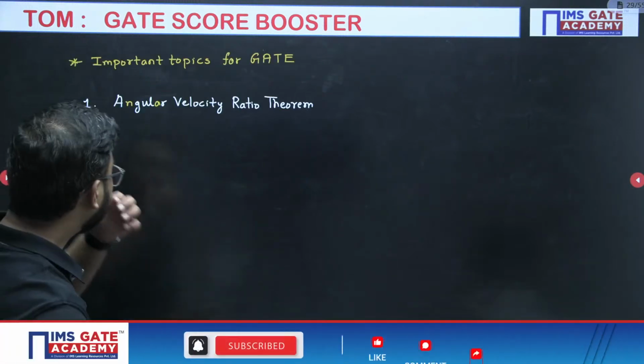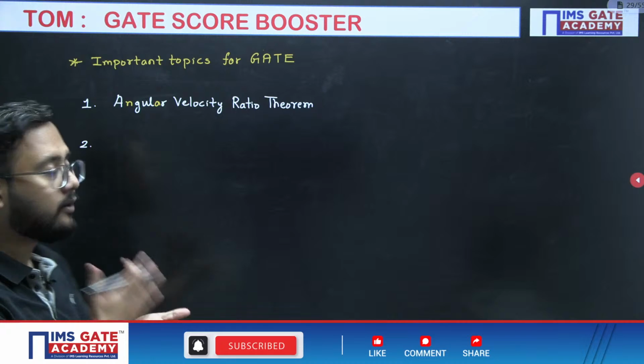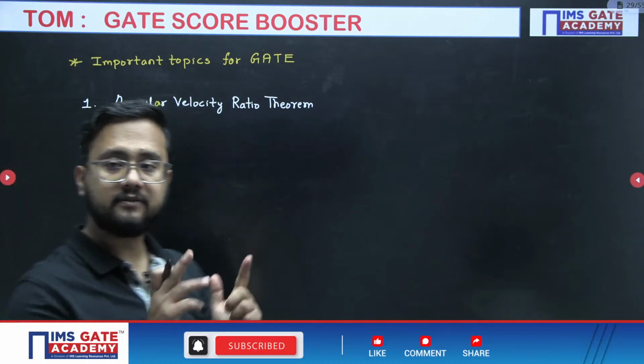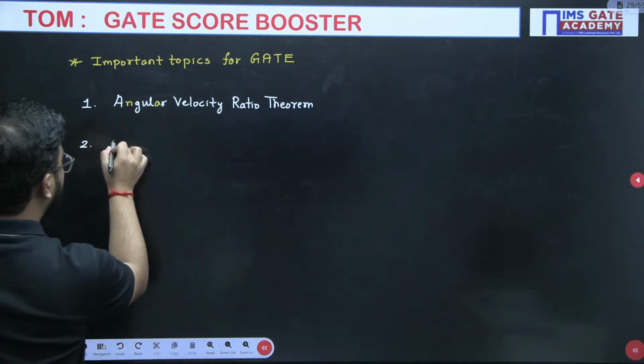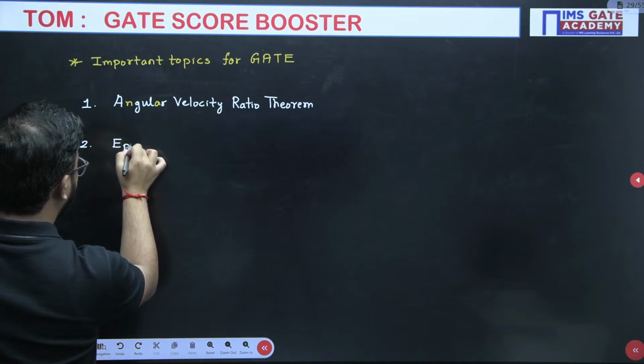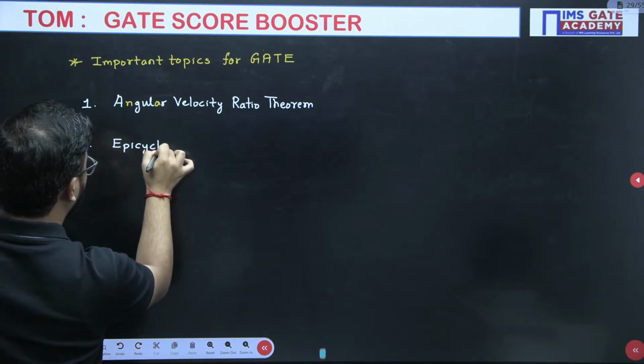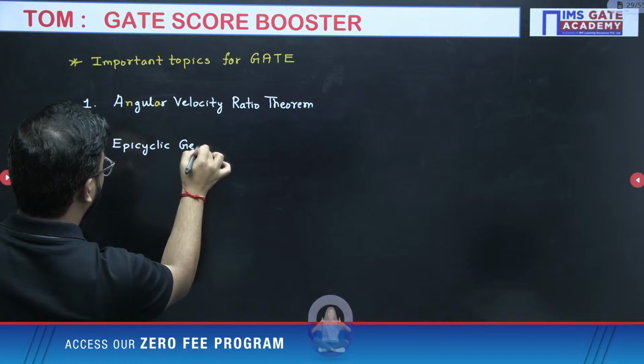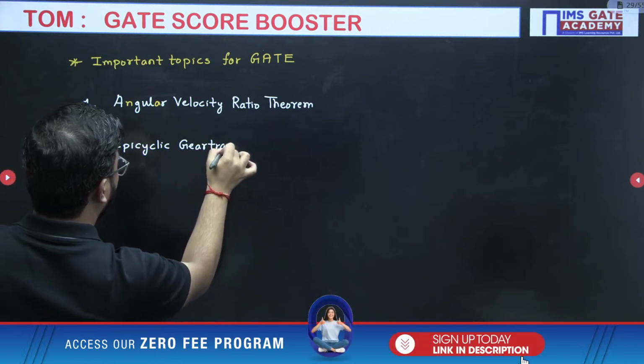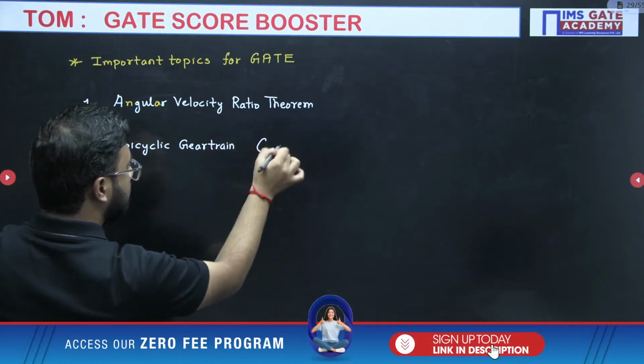Right. So the angular velocity ratio theorem from the simple mechanism topic is very important. Then we have epicyclic gear train questions, and specifically what you need to use is the relative velocity approach.